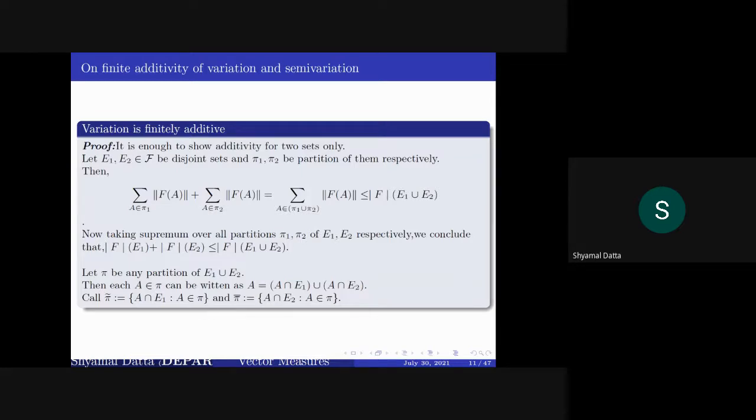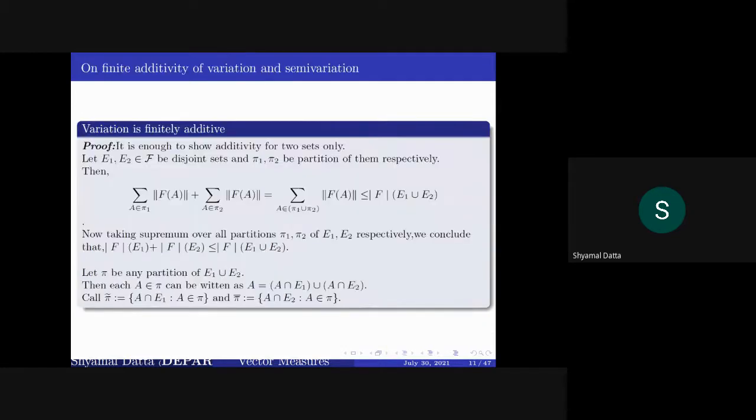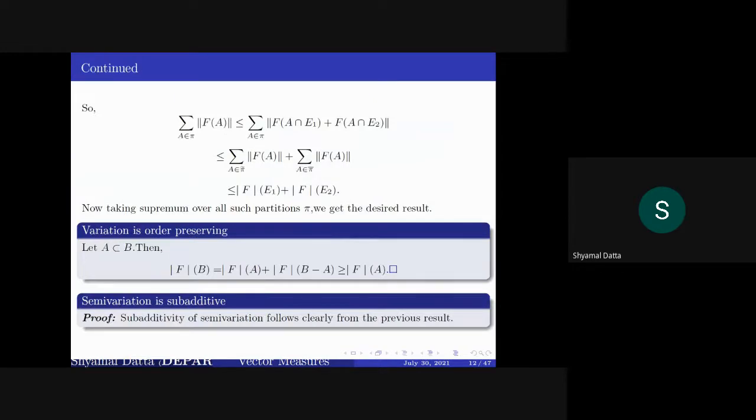easy results actually, that the variation is finitely additive. These are very easy proofs, so I will not be proving this. But from here you can conclude that the variation of a vector measure is also a vector measure, because variation is finitely additive. And using this, you can conclude that variation is order preserving. That is, if A is a subset of B, then